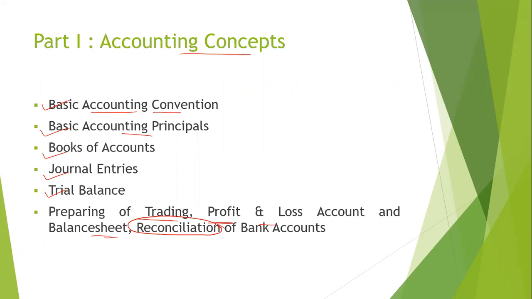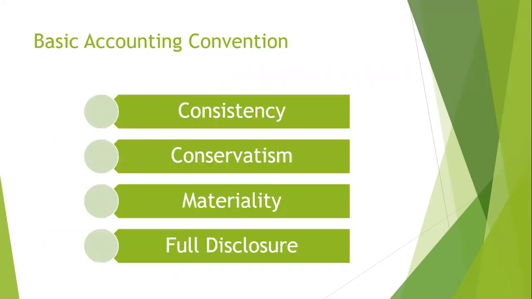So this is the first part of our series where we will be taking the very basic concept of accounting. So let us look at the basic accounting conventions. Now in these conventions we have four parts. One, consistency. Second, conservatism. Third, materiality.